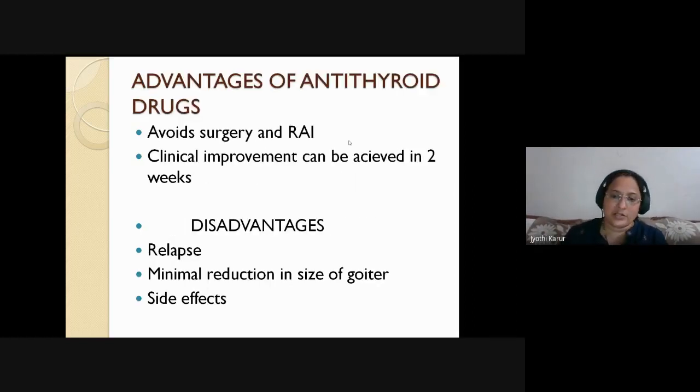What are the advantages? Surgery can be avoided. If the patient remits, so there is proper remission with just medical management, definitely the surgery can be avoided and there is no scar, and all the complications of thyroid surgery like recurrent laryngeal nerve and parathyroid injury can be avoided. So these are all the advantages.